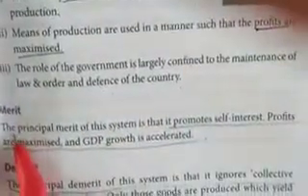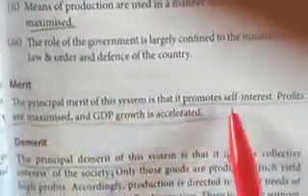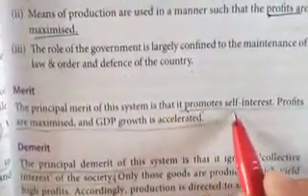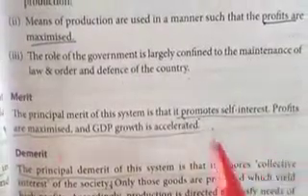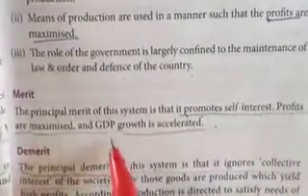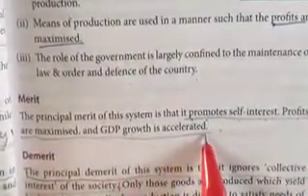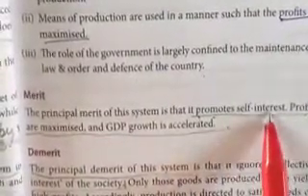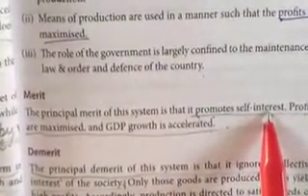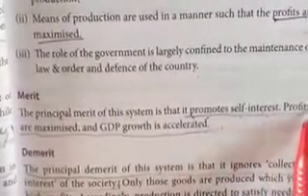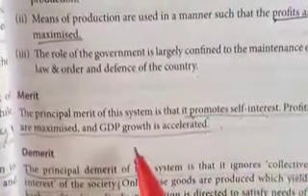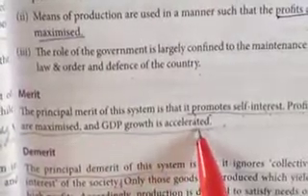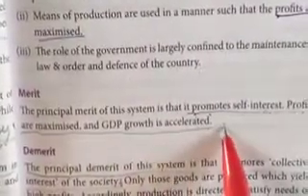Merits. The principal merit of the system is that it promotes self-interest. This is the first point. Second point is profit maximization and GDP growth is accelerated. You see, because it is owned by private individuals, the main motive is self-interest, so that maximum people can invest in the country. Second is profit maximization, and the third point is growth. GDP growth is accelerated, meaning GDP growth is increased.